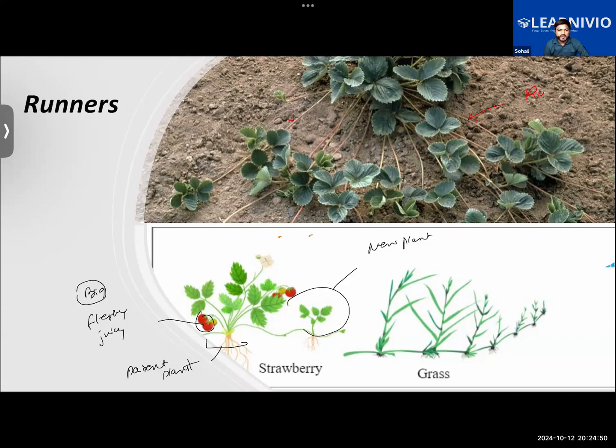Okay. Further, in all the different kinds of plants that we have seen so far, we see that there is no variation. The new plant that is being grown will be similar to the parent plant. That should be kept in mind.